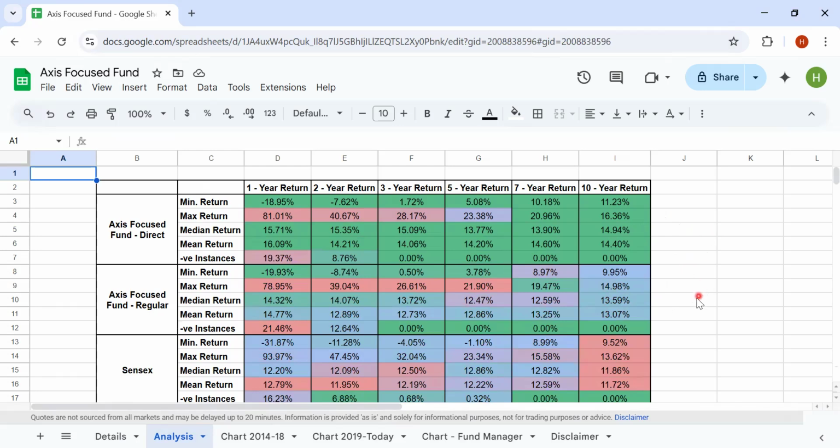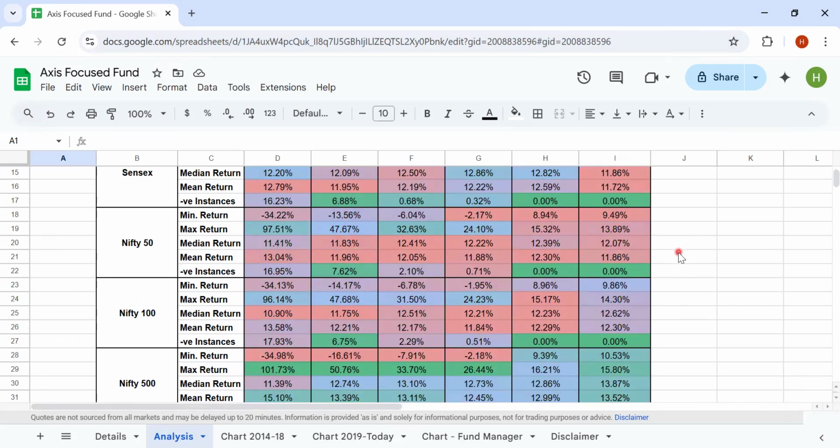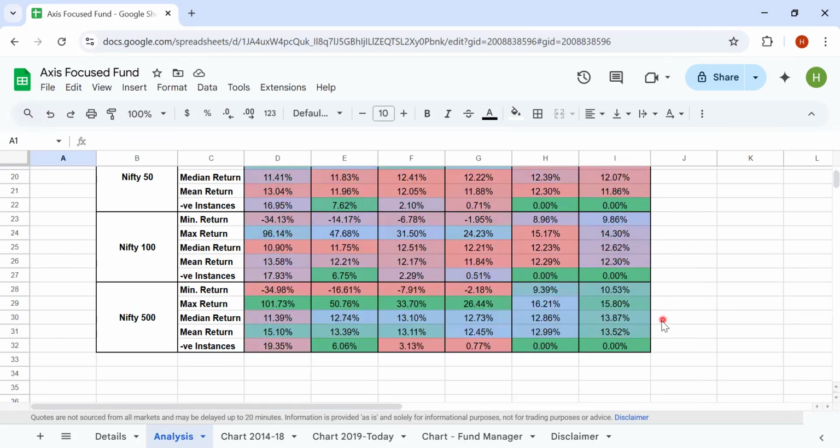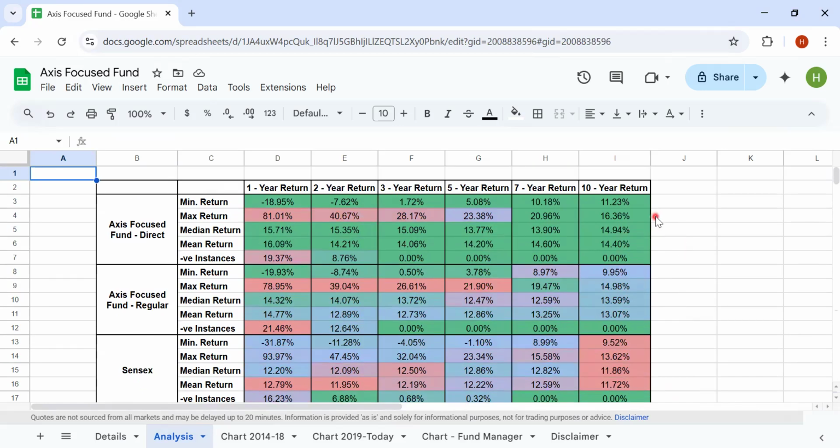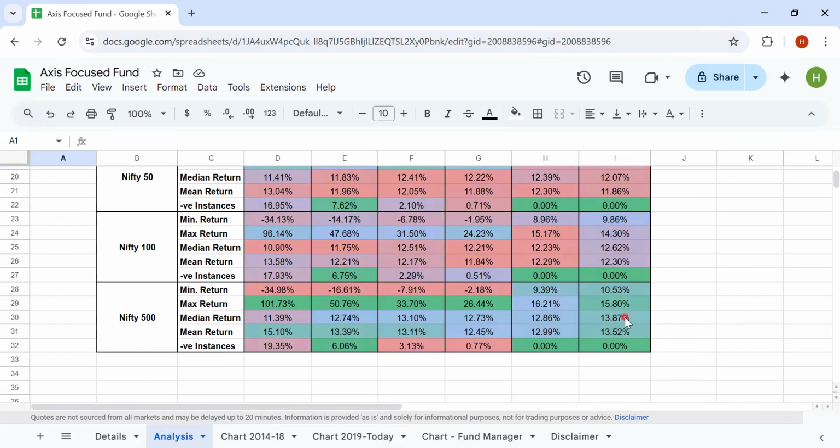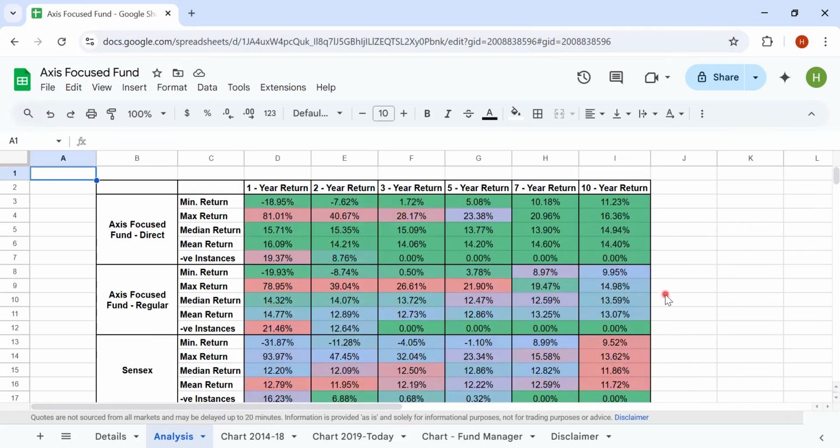You have done 1 percentage point slightly higher than the indices. But when you are going for active fund management, you typically want to look at a higher amount of returns, especially over a 10 years horizon. If you look at the regular fund, it is pretty much matching the performance of the index. It is between the performance of Nifty 100 and Nifty 500. The median return of Nifty 500 is 13.87%, whereas the median return of Axis Focus regular fund is around 13.59%.